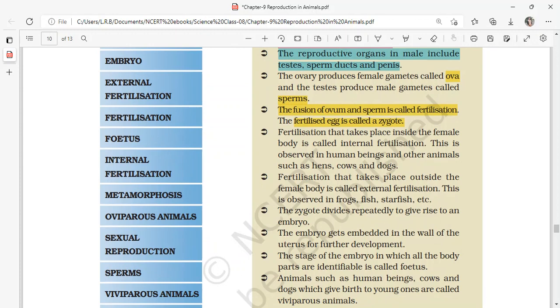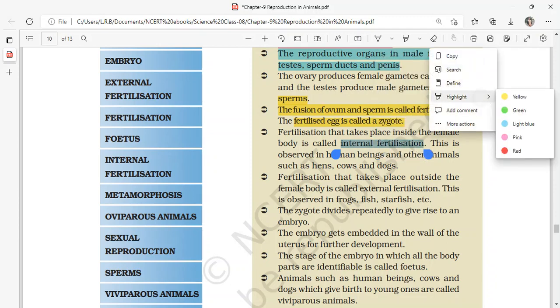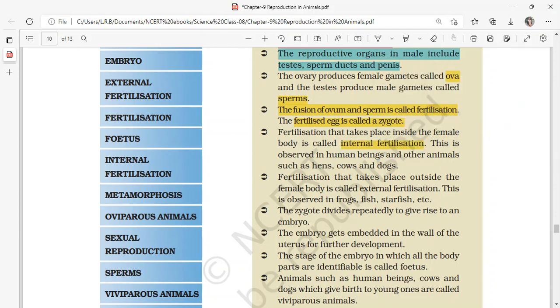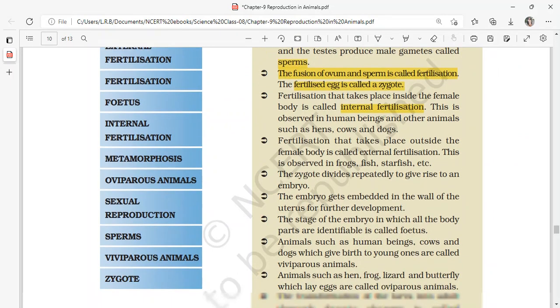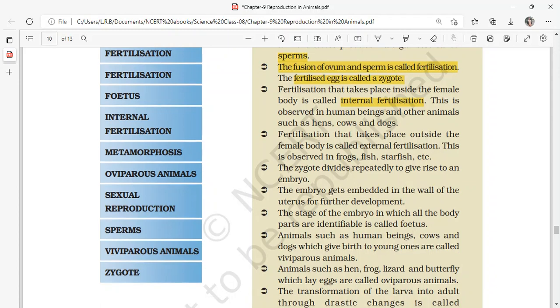Fertilization that takes place inside the female body is called internal fertilization, and this is observed in human beings and other animals such as hens, cows, and dogs. Fertilization that takes place outside the female body is called external fertilization. This is observed in frogs, fish, starfish, etc.